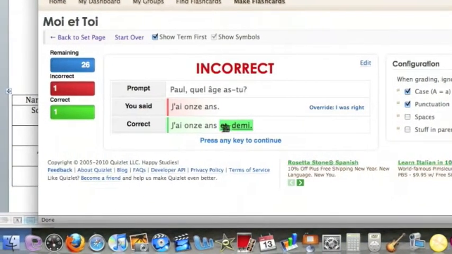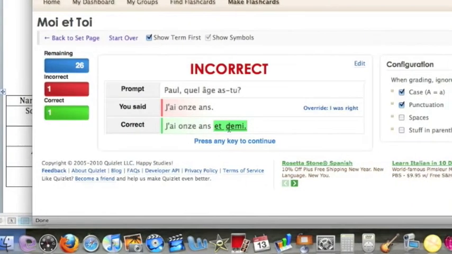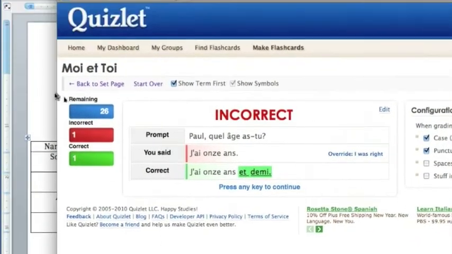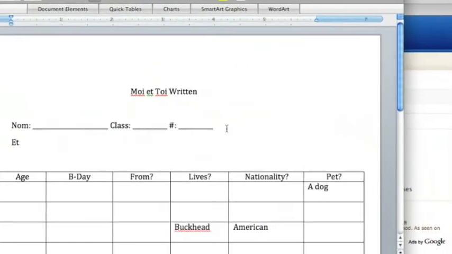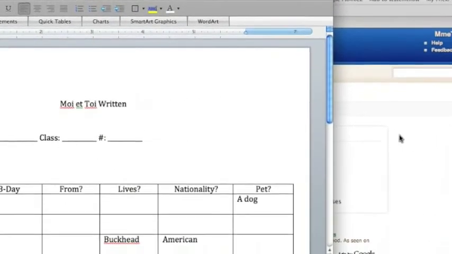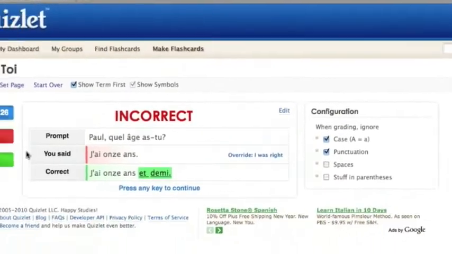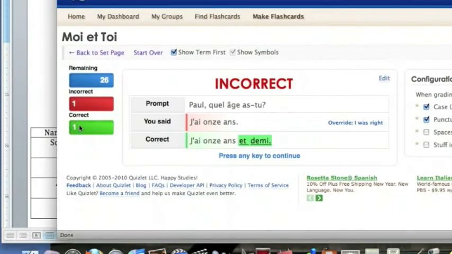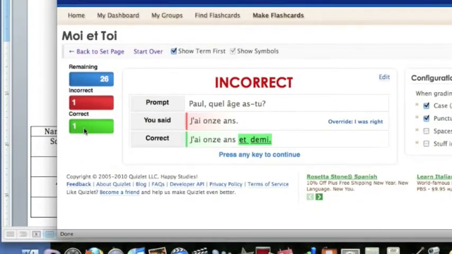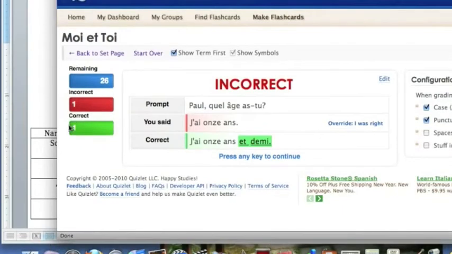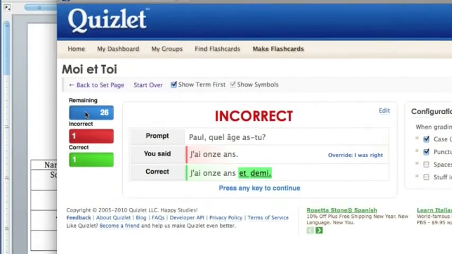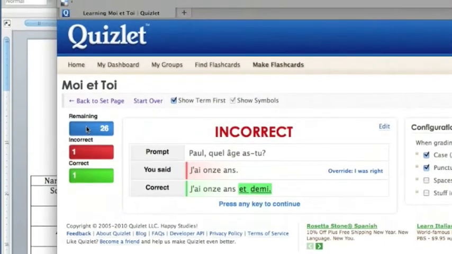And I don't mind if they write et demi. Anything underlined in green, I don't mind if they write that on their notes for future reference. Now their goal is to get 10 correct. So far, it says I have 1 correct. Technically I have 0 correct because I got that wrong. But their goal is to get 10 correct, and they could make as many as 28 correct.